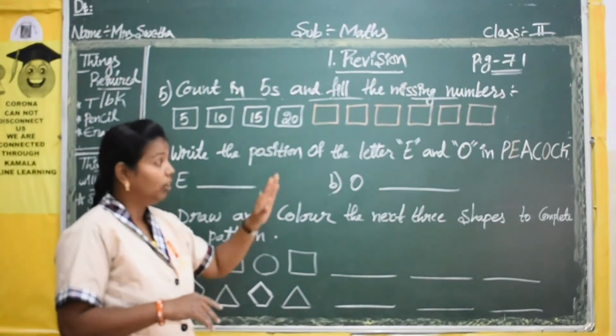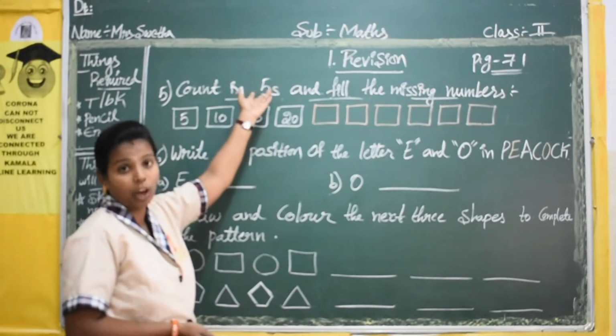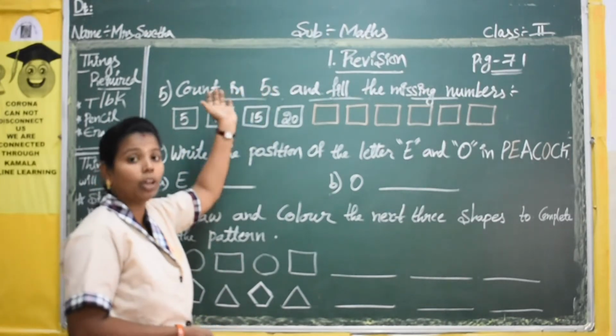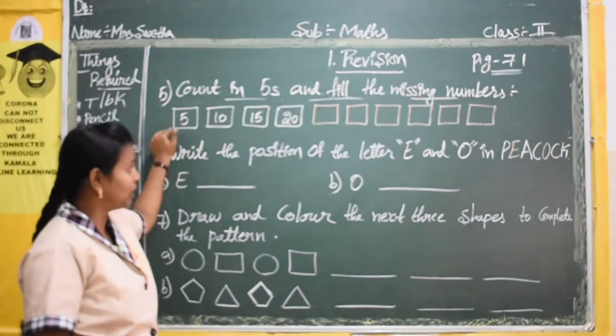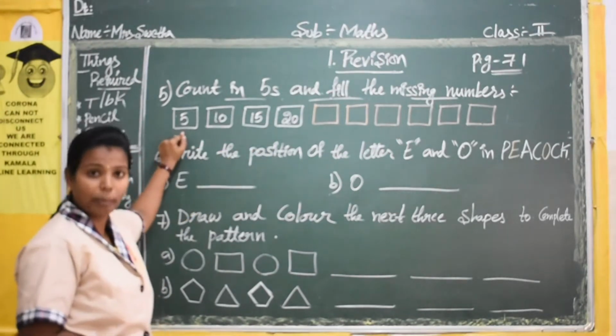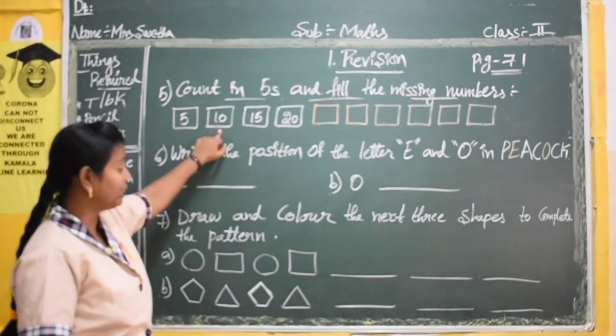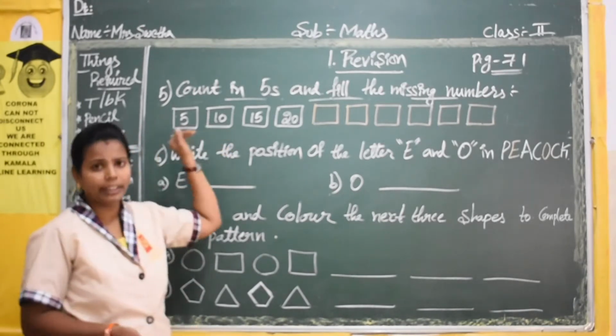So it is very easy. It is only one question. They have told you how to count also. Here you see the 5 they have given. First I will make you understand this question. The first number they have given is 5. Next they have given 10. So we will check how we got 10 here.